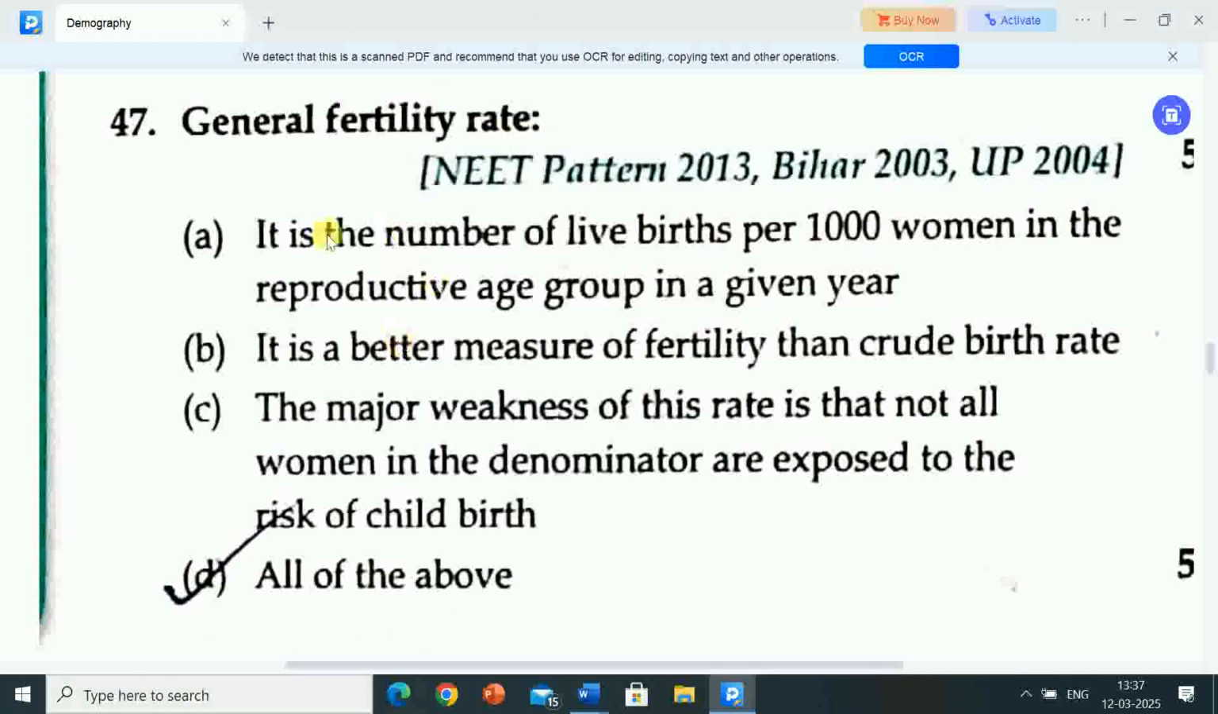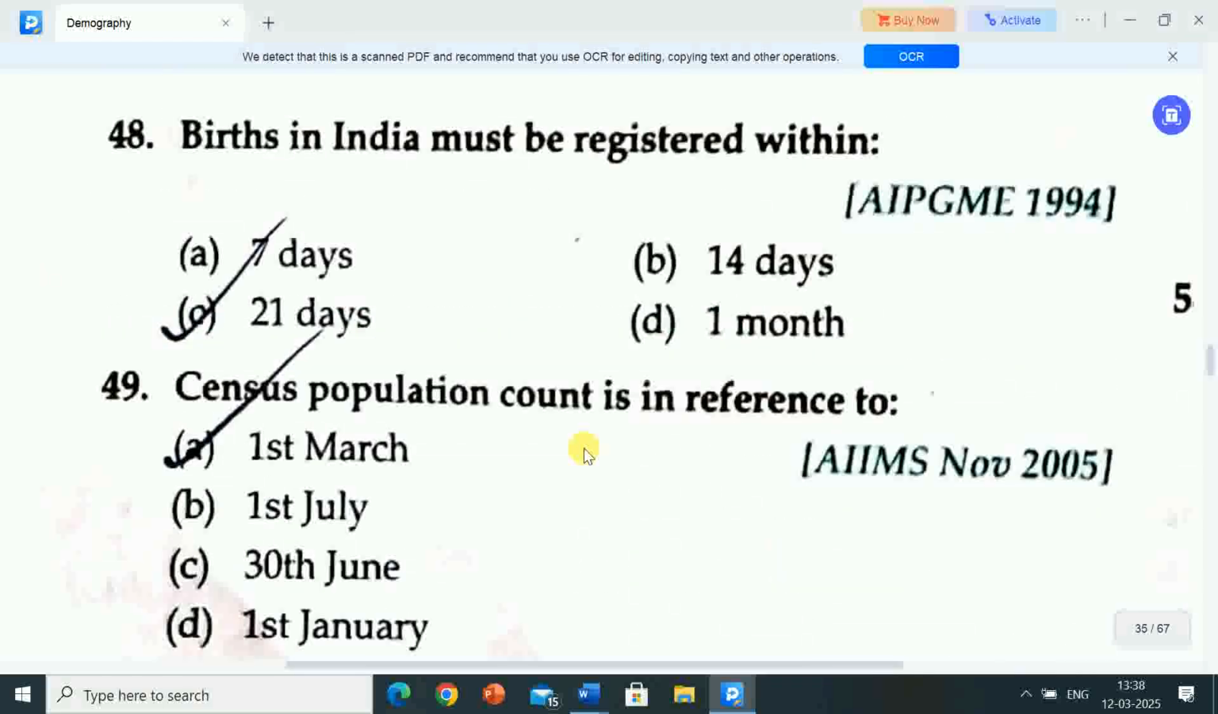Correct answer is option D, all of the above. That is general fertility rate. So general fertility rate is the number of live births per 1,000 women in the reproductive age group in a given year. It is better measure of fertility than crude birth rate. The major weakness of this rate is that not all women in the denominator are exposed to the risk of childbirth.